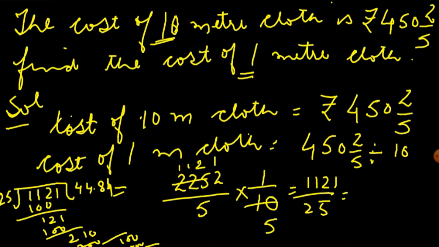So our answer will be 44.84, means rupees 44.84. So this is the cost of 1 meter cloth. I hope you understand this concept. It will help you in solving all the problem sums.